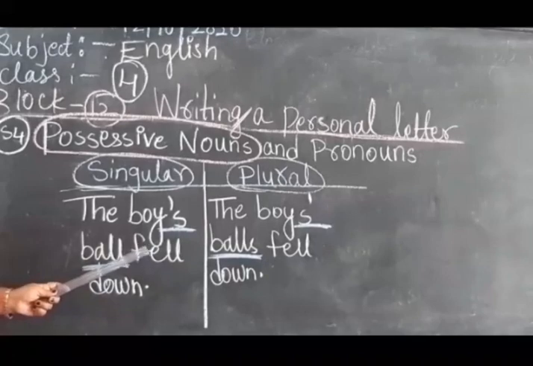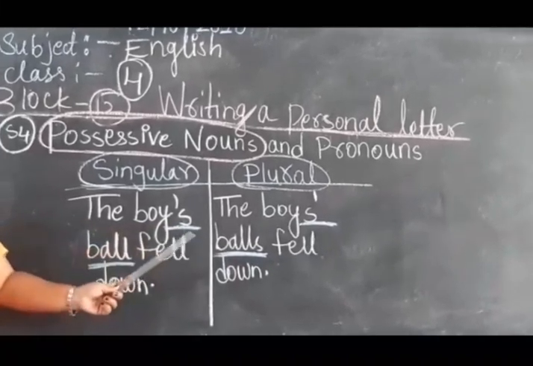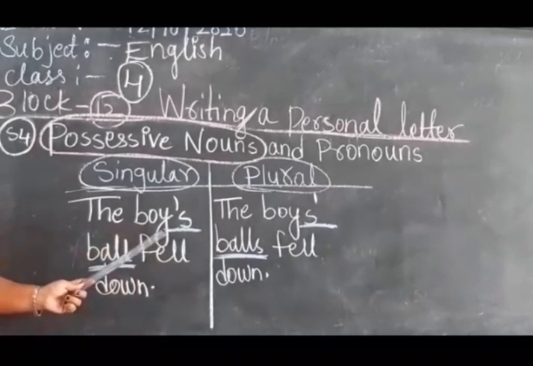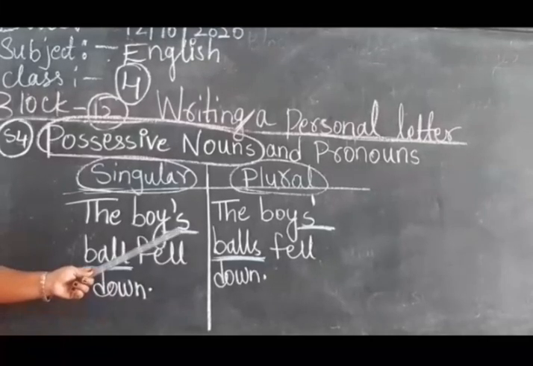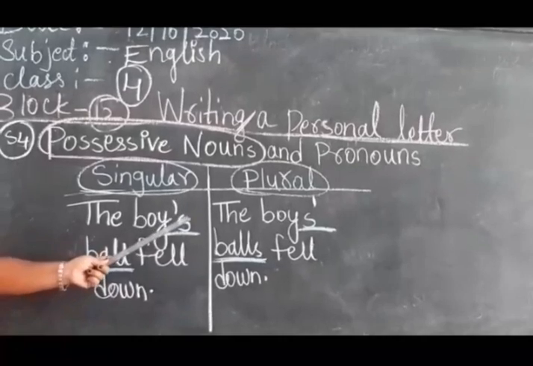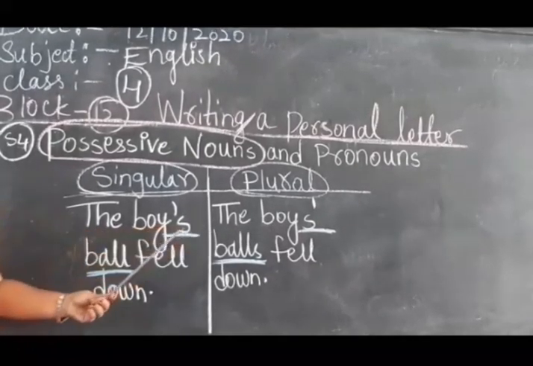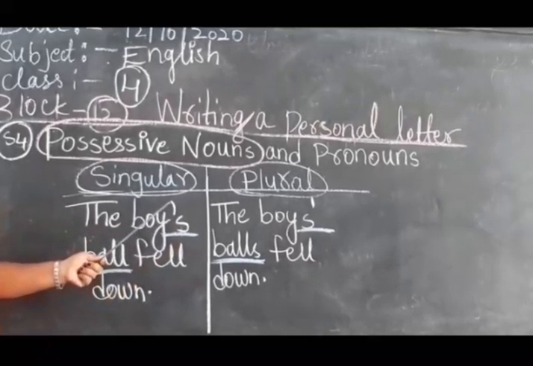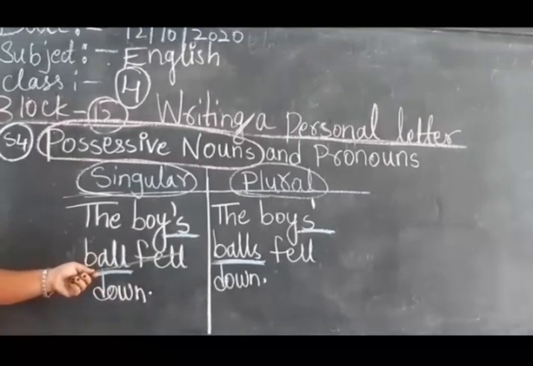The word boys appears in both sentences. In the first sentence it is one boy's ball, so the apostrophe comes before the S. Here in this singular there is only one boy, so the apostrophe comes before S. Now see the next sentence.